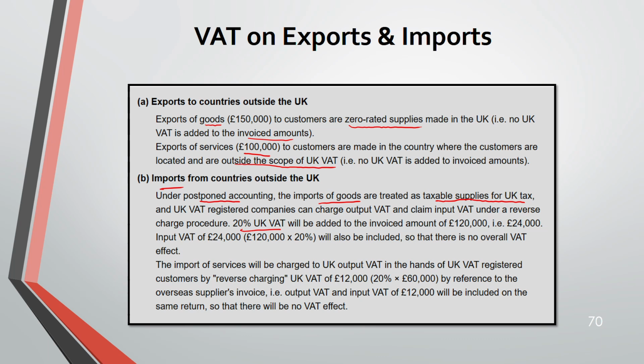Output VAT and input VAT are the same, so there is no difference. Just take 20% and apply it to 120, which is 24,000. So this much of input VAT will be taken. Overall, there is no VAT effect, but this input VAT will be included.